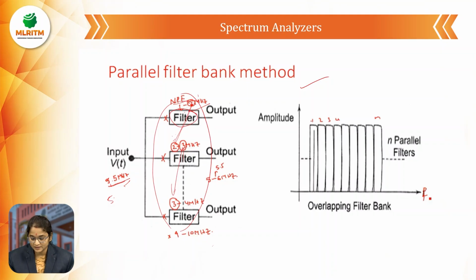For example, here the first, second, third and fourth ranges: the first filter 1 to 2, the second filter 2 to 3, 3 to 4. Here we have overlapping of the filter bank. Like that, we use n parallel filters without loss, using the spectrum very efficiently.